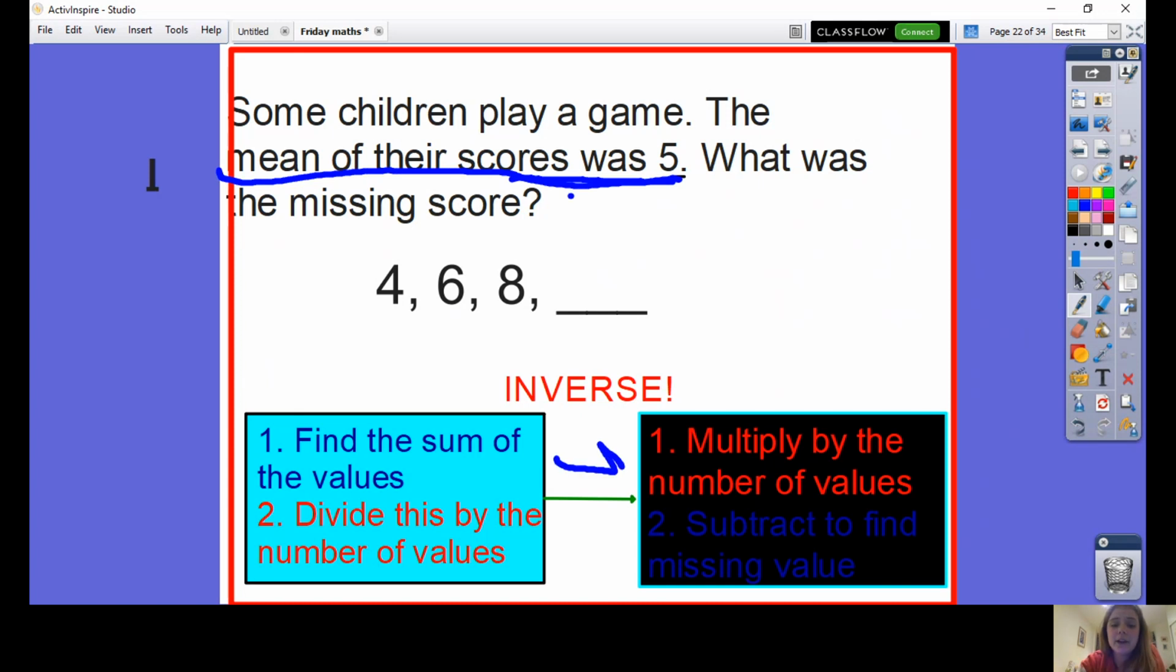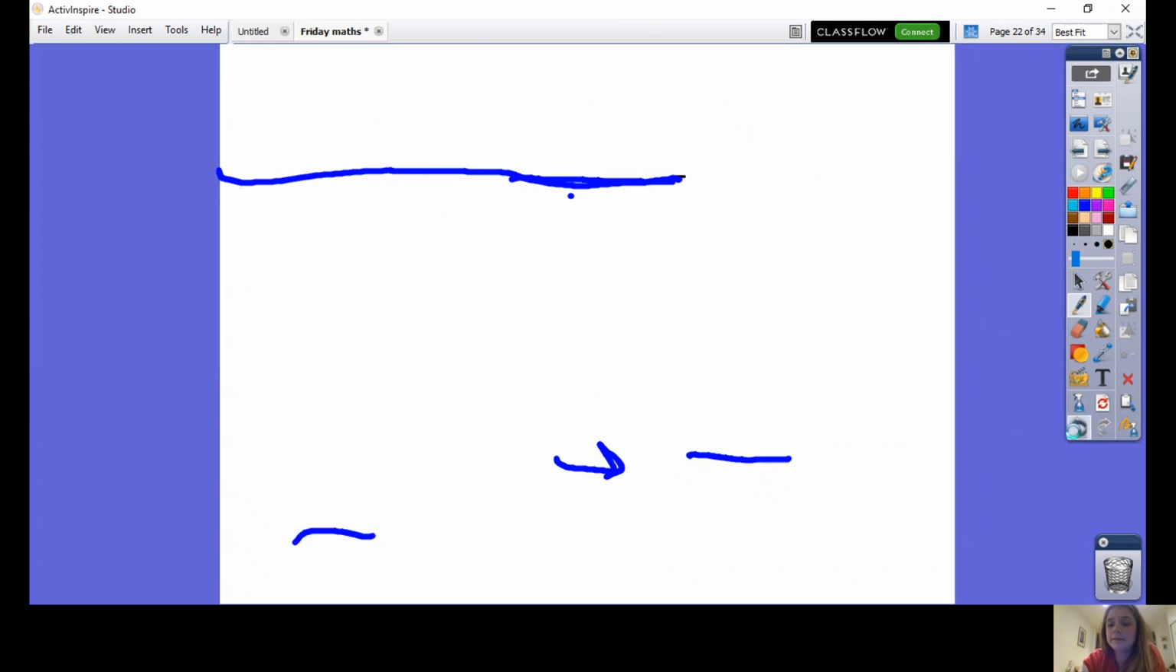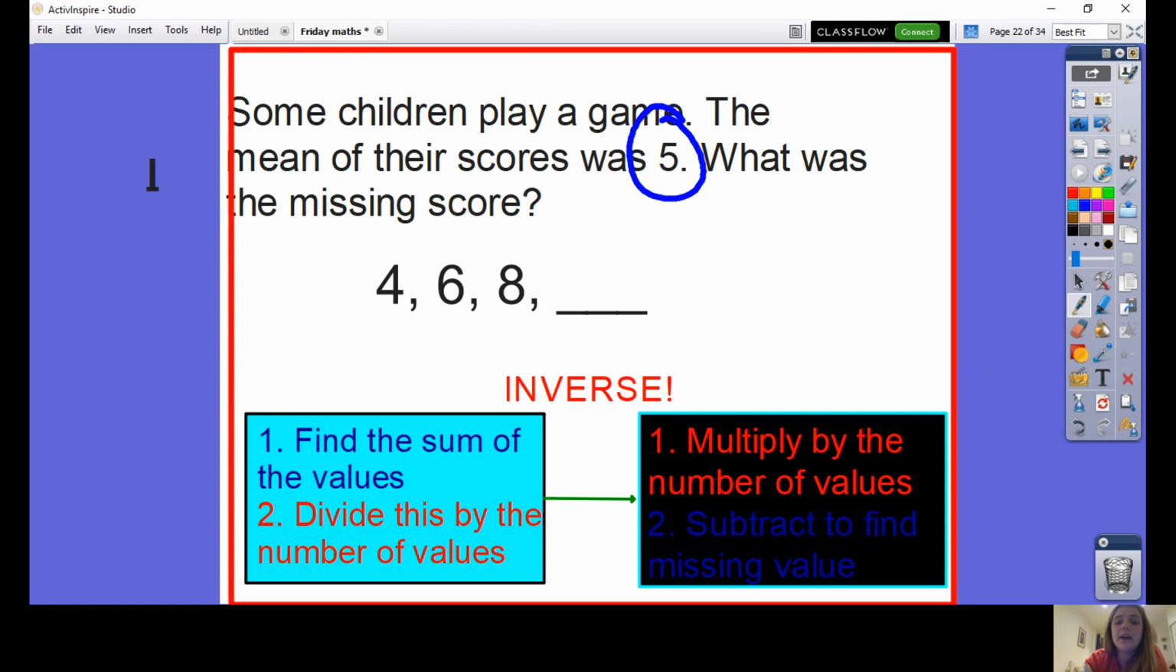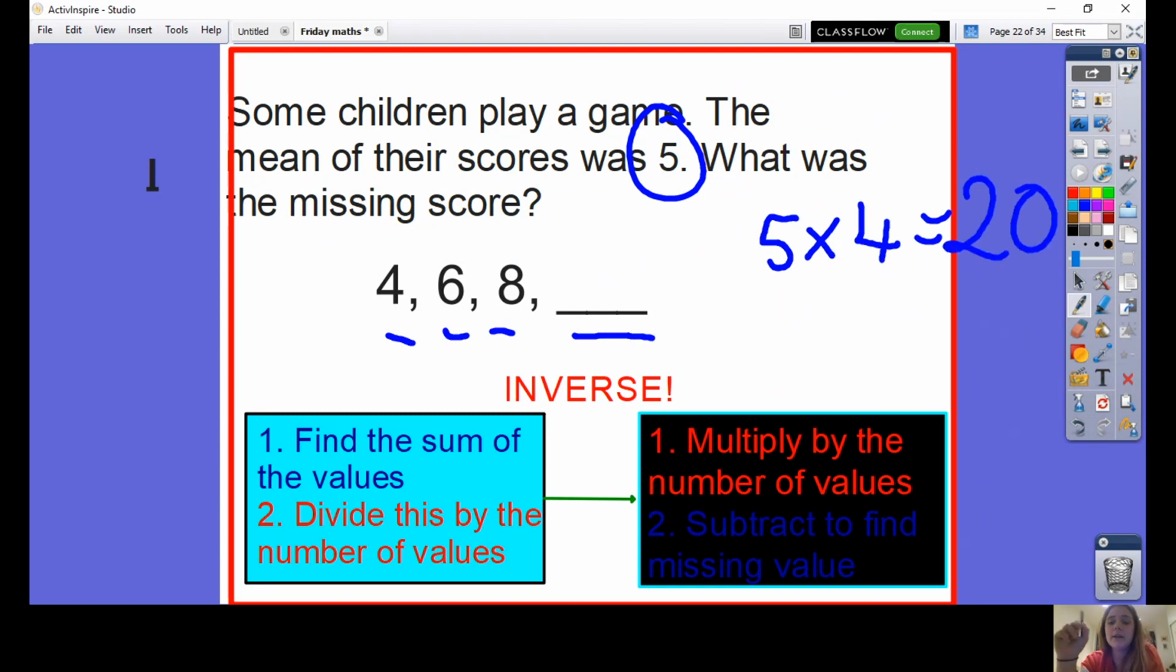Here, I need to do the inverse of my process to find the mean. To find the mean, I add up all my values and then divide by the number of values. The opposite of that, in the opposite order, instead of divide, I'm going to multiply. Get the mean, the mean here is 5. I need to times that by however many values there are. That's 1, 2, 3, and the missing one, 4. 5 times 4. That tells me that before I divided to find the mean, when I added up all of my values together, they made 20 in total.